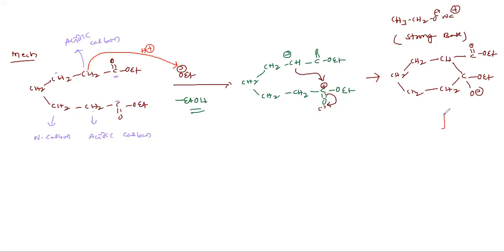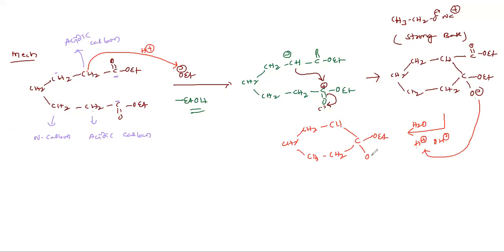Now we treat with water. Water means H plus or OH minus. This H plus attacks here. So CH2, CH2, CH, CH2, CH2, C, with OEt, then OH, then C double bond OEt.